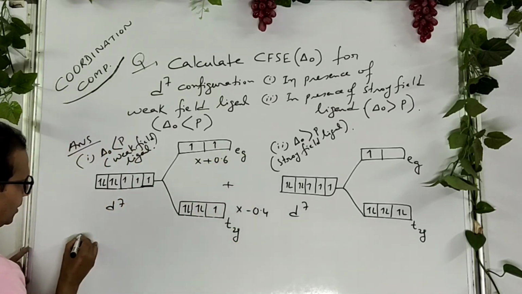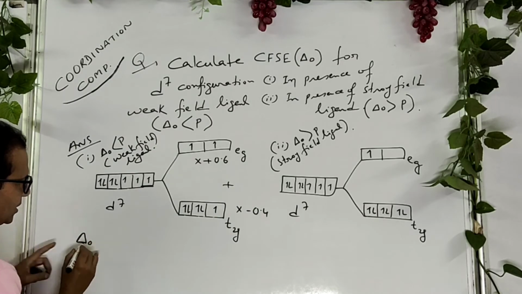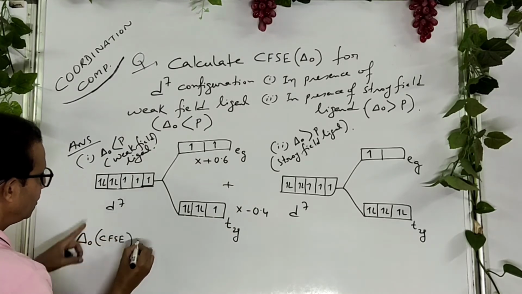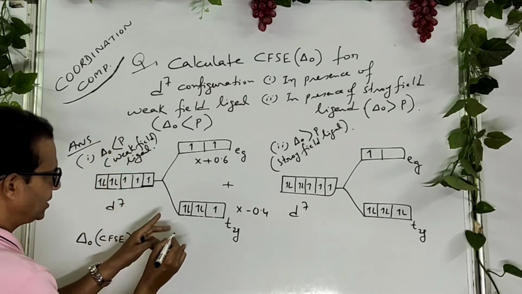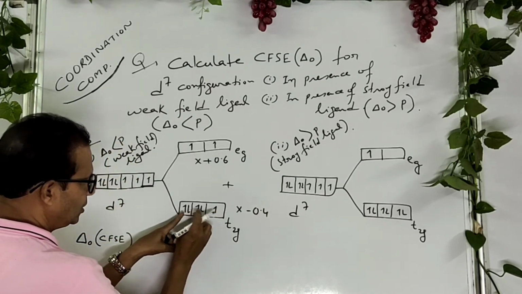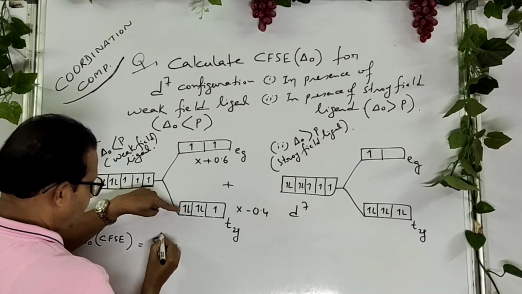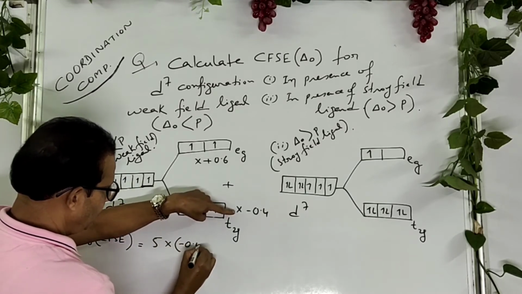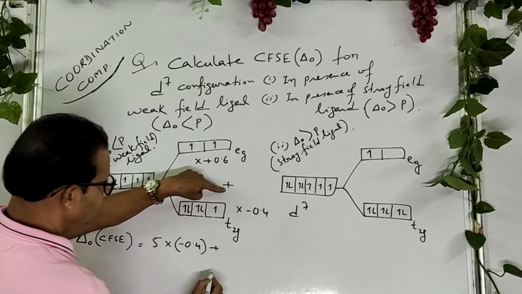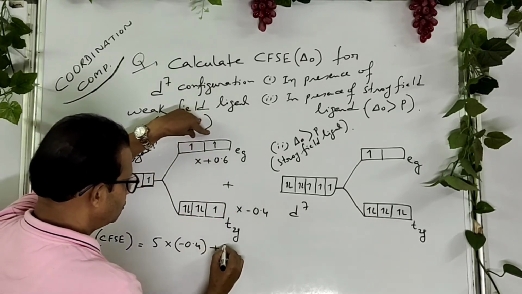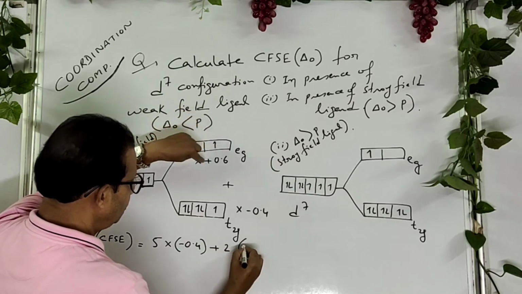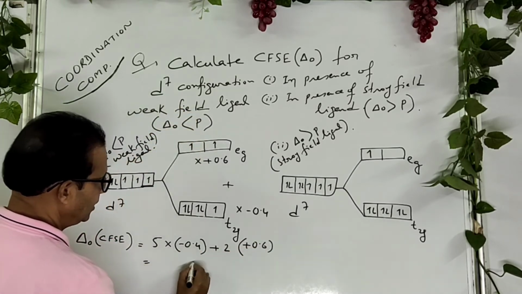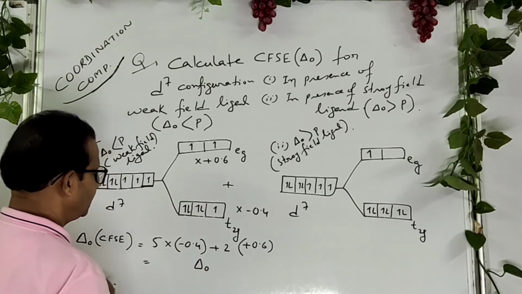So listen, del naught, that is crystal field splitting energy, for weak field complexes: there are 5 electrons here. So number of electrons 5 into minus 0.4 plus total number of electrons 2 into plus 0.6. Calculate it and write the unit del naught.